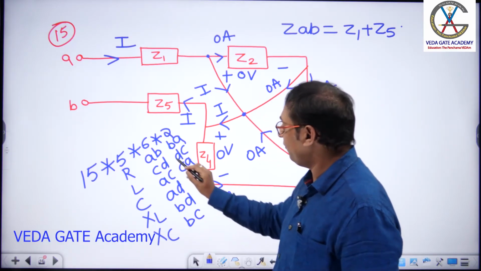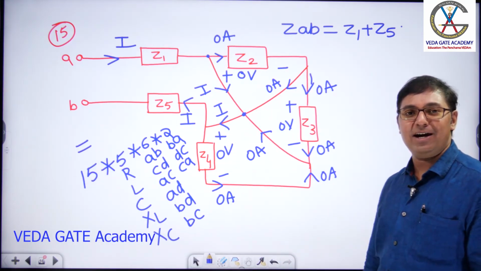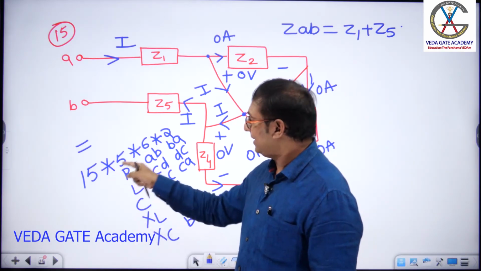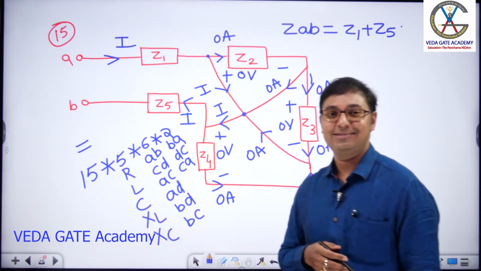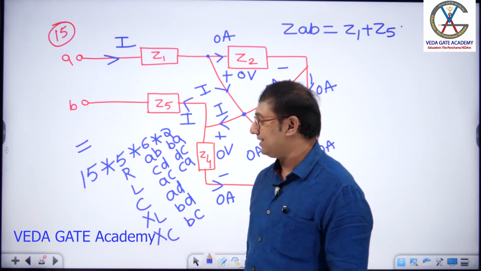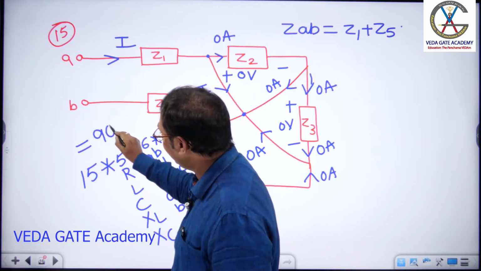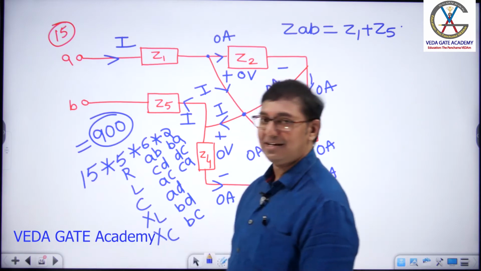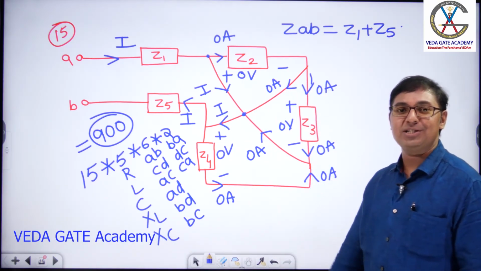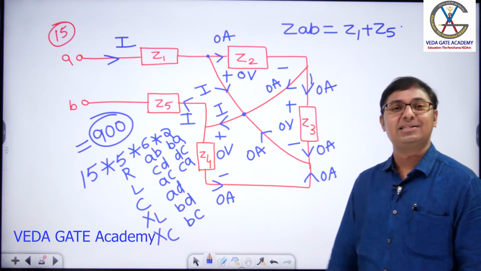Therefore, how many questions have we discussed in almost 1.5 hours? 6 into 2 is 12, 12 into 5 is 60, 60 into 15 is 900. 900 objective questions were discussed on series parallel reduction techniques, using the best structures for understanding series parallel reduction techniques.